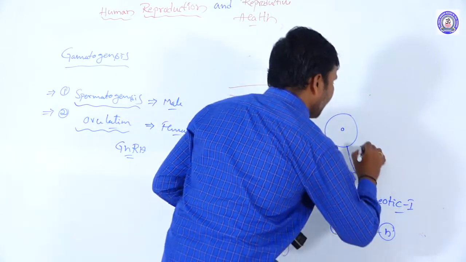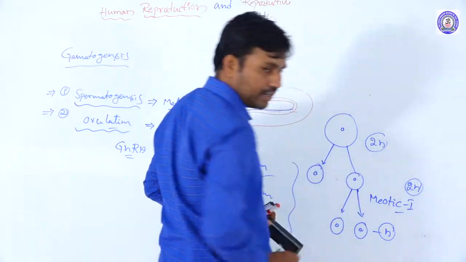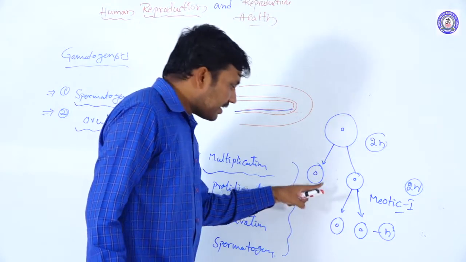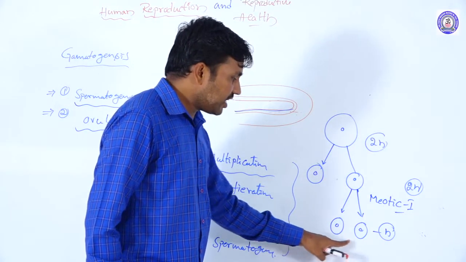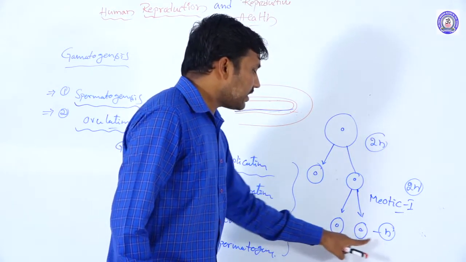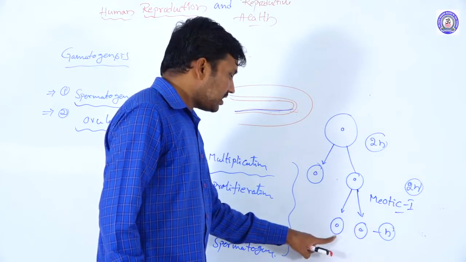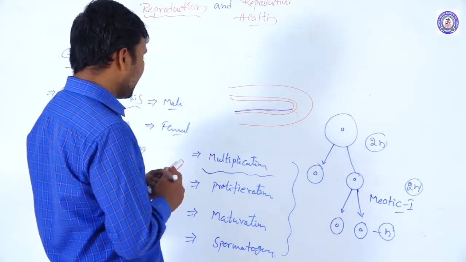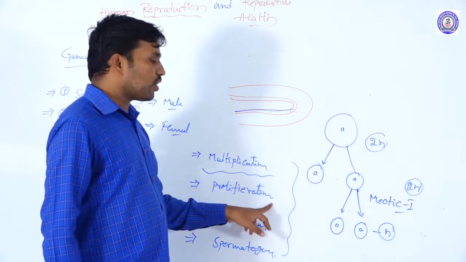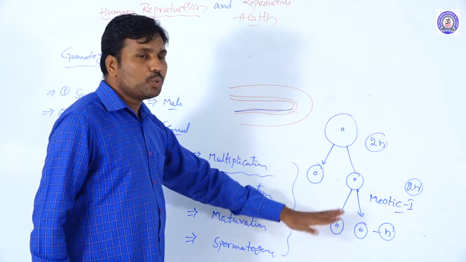The n number is forming here, and here it is the 2n number. Here also it is the 2n number. Spermatogonial cells are also 2n, and these cells, by meiotic division 1, produce two cells that are n, haploid. This haploid state is called the proliferation state. The chromosomal number is reduced to half here.